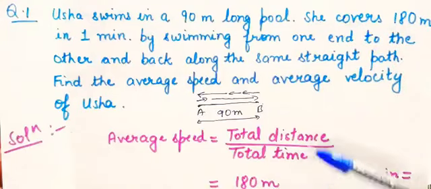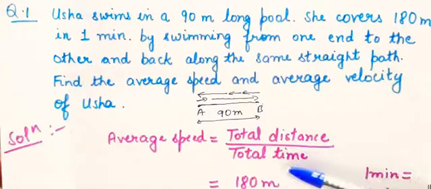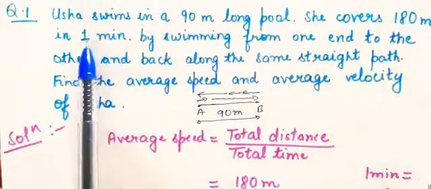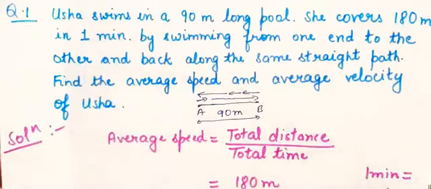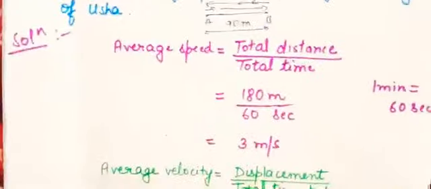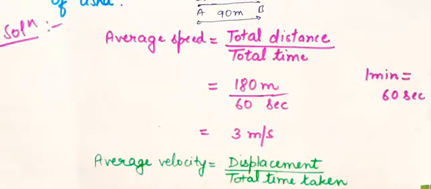And what is the total time she took to cover that 180 meter? It is given as 1 minute, and 1 minute is equal to 60 seconds. So 180 divided by 60 is equal to 3 meter per second. So this is the average speed of Usha.